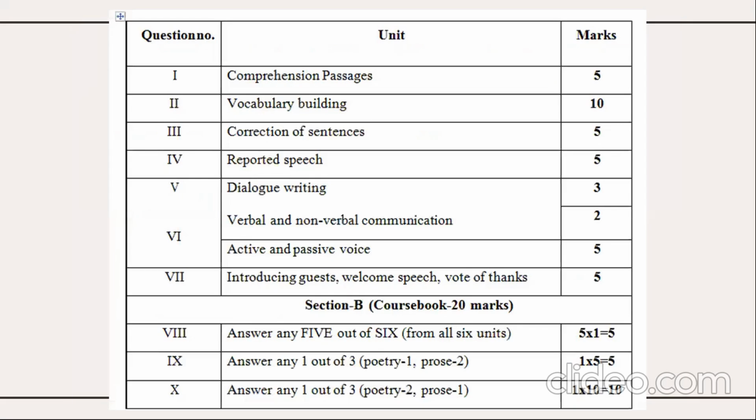So we have come to the end of this question paper, and let's have a brief glance at the outline of your question paper. So just have a look here. The comprehension passage is 5 marks weightage, synonyms, antonyms, articles, prepositions, etc. 10 marks, correction of sentences 5 marks, reported speech 5 marks, dialogue writing 3 marks, verbal non-verbal communication 2 marks, active passive voice 5 marks, and welcome speech or introduction to the guest, or we can say word of thanks, 5 marks. There's a choice here.